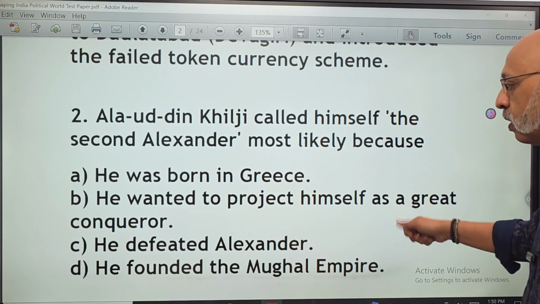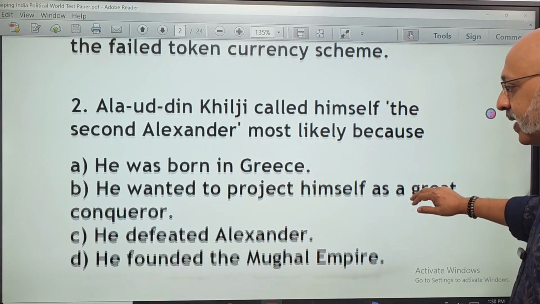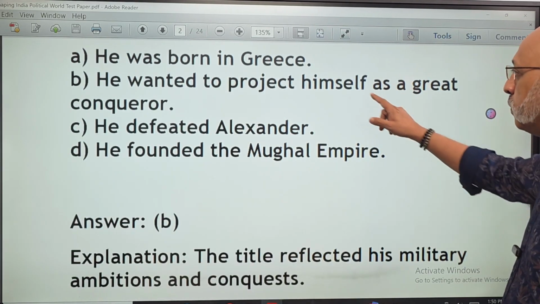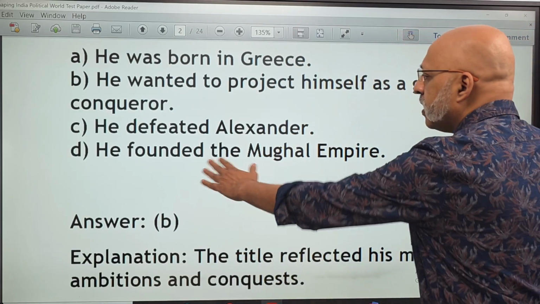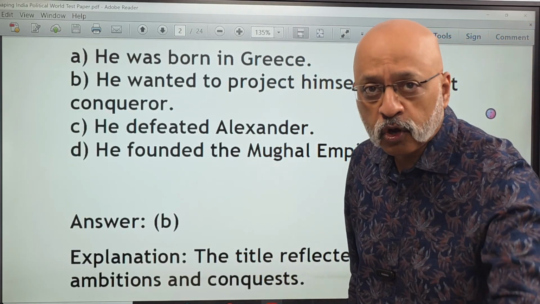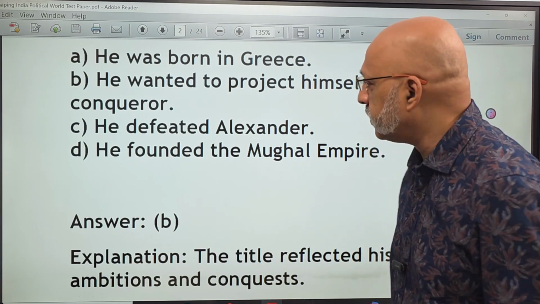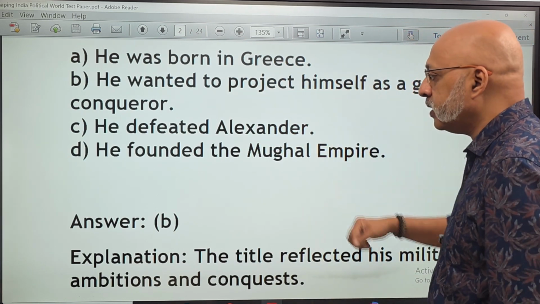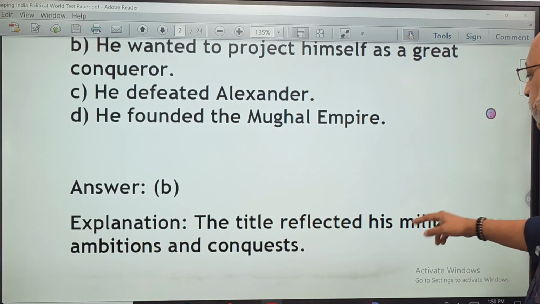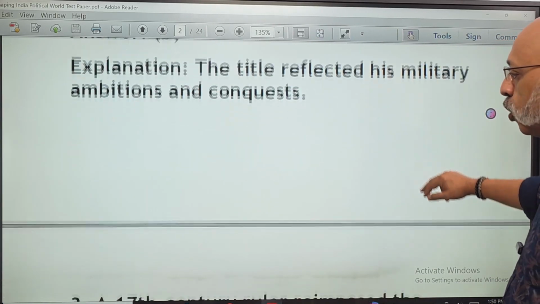So which of the 4 do you think is the correct answer? The correct option is option B, because he wanted to project himself as a great conqueror. Pretty simple. He did not found the Mughal Empire because he was part of the Delhi Sultanate. He did not defeat Alexander. He was not born in Greece. So the correct answer is B. The title reflected his military ambitions and conquest.